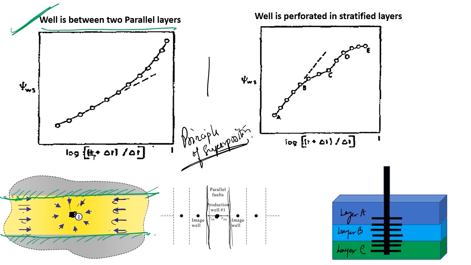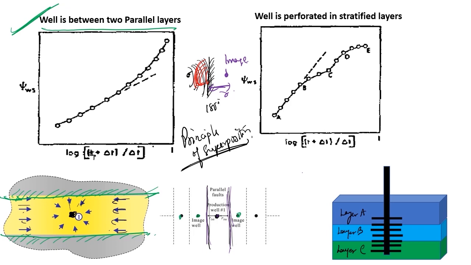when I'm having a fault nearby, let's say this is a 180-degree fault, the pressure response will reach the boundary and then it will be reflected back. So it will behave as if I have an imaginary well at the same distance of r. Here, since I'm having two parallel faults, it will create images on both the sides.